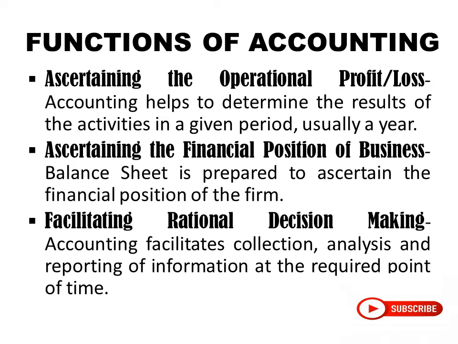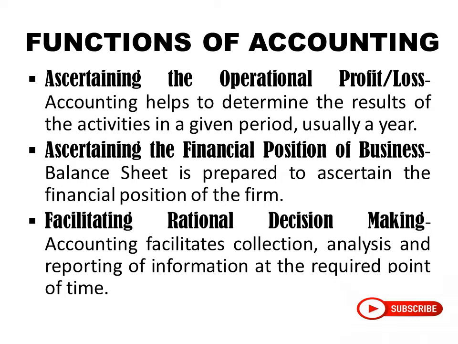The next function is ascertaining the operational profit or loss. Accounting helps to determine the results of the activities in a given period, usually a year. Again, why are we doing it? We record, we summarize, then we interpret. When you interpret, you will come up with operational profit or operational loss. Through accounting we will get to know whether the organization is having profits or loss. And usually the period is a financial year. At the end of the financial year the P&L is made, and then it is ascertained whether the organization had profit or loss.